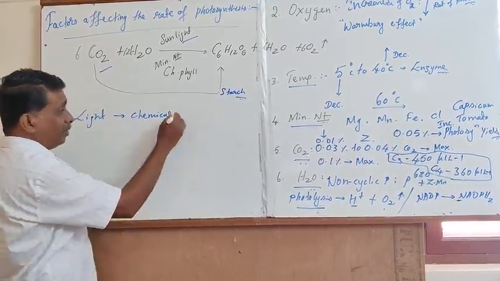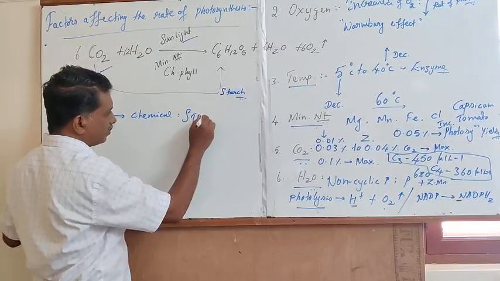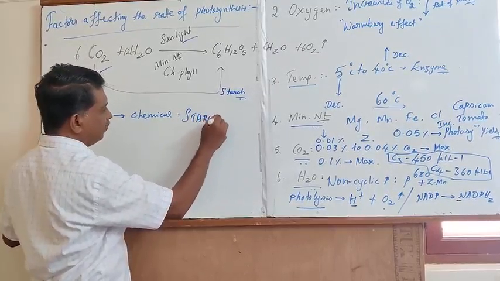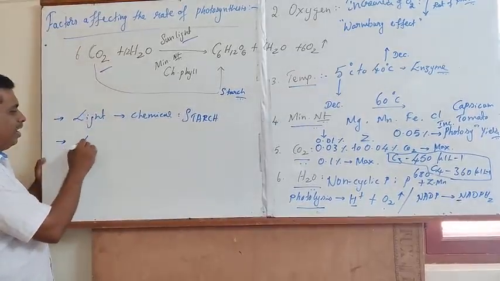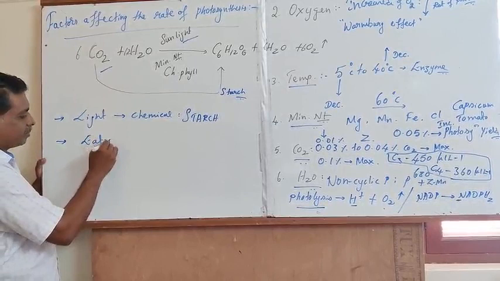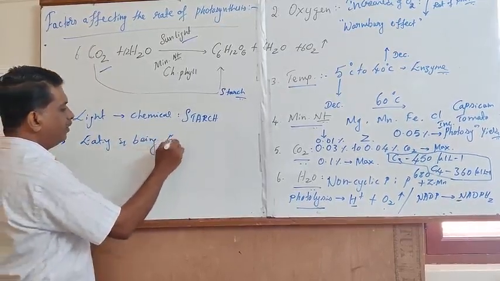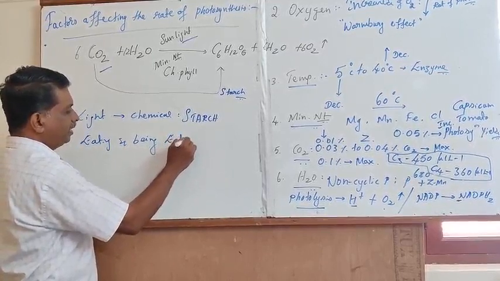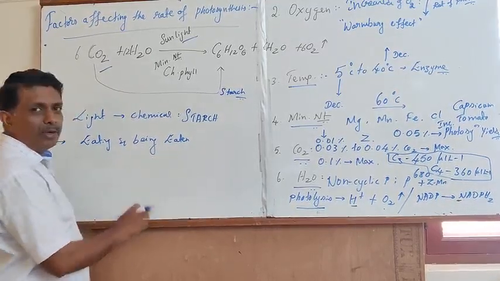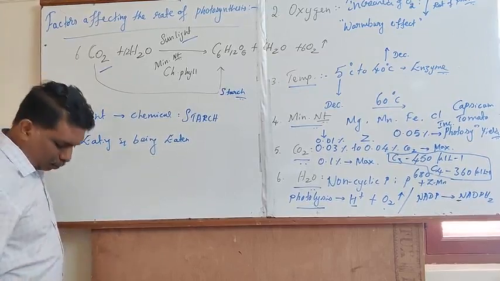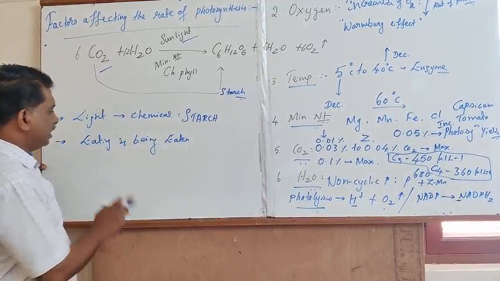The chemical form of energy is in the form of starch. By exhibiting the phenomenon of eating and being eaten, the energy is transferred from one trophic level to another trophic level across the ecosystem.